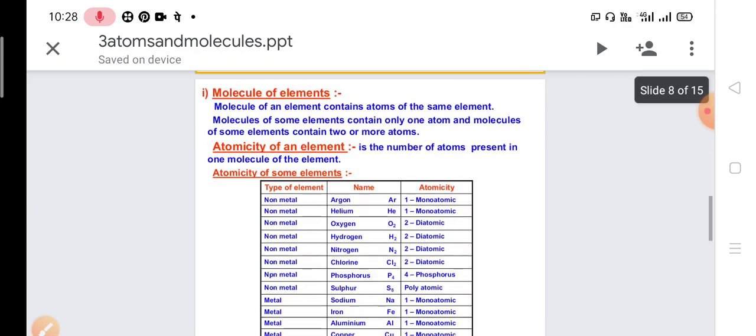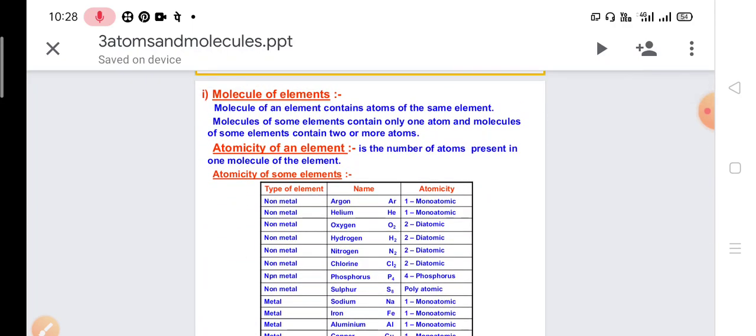Now next we come to the molecule of elements. What is the molecule of an element? A molecule of an element contains atoms of the same element. If we talk about hydrogen, hydrogen is the element and the molecule of hydrogen will be H2.